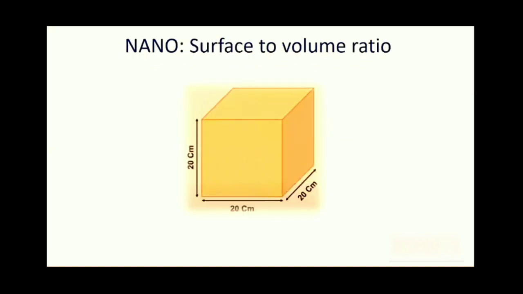So surface to volume ratio, what is that? Suppose we have a cube of size 20 centimeter by 20 centimeter by 20 centimeter, and we calculate the ratio of its surface to the volume. Its volume is 20 into 20 into 20 cubic centimeter, and its surface area is, for one side, 20 cross 20, that is 400 centimeter square, and it has 6 surfaces, that is 2400 centimeter square. So this is the surface to volume ratio.